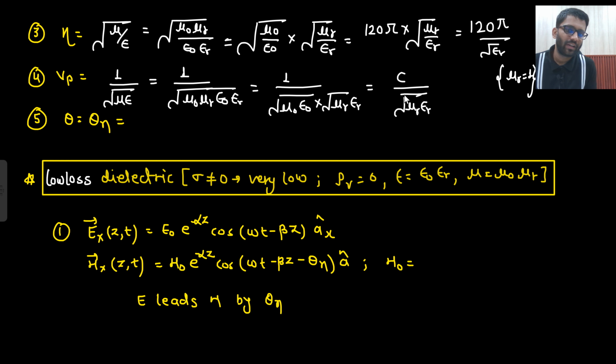And if it is a non-magnetic material, which will be the case in 99% of the cases, the answer will be c upon under root epsilon r. Is that clear to you? So the only new thing introduced here is under root epsilon r. Eta for free space was 120 pi ohm; just divide by under root epsilon r. The phase velocity for free space was c, but you need to divide by under root epsilon r.